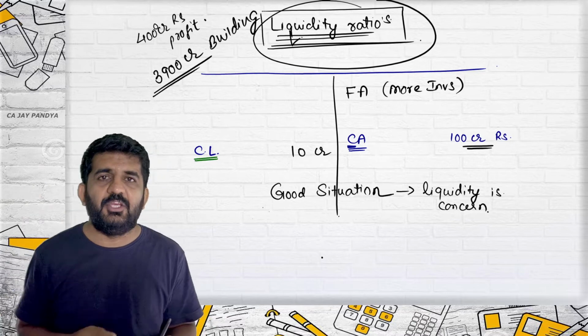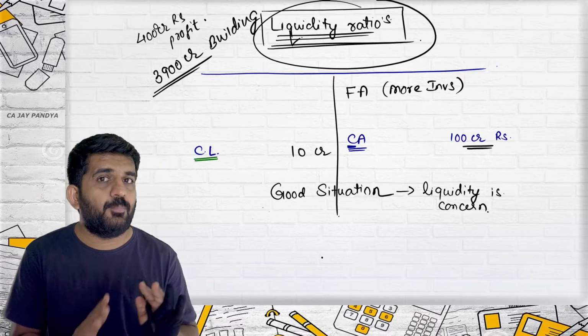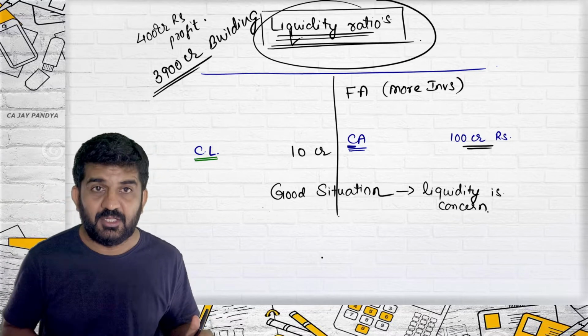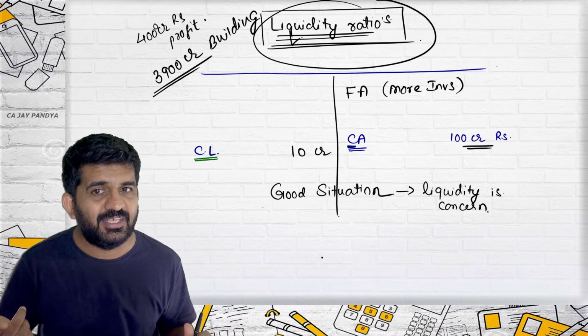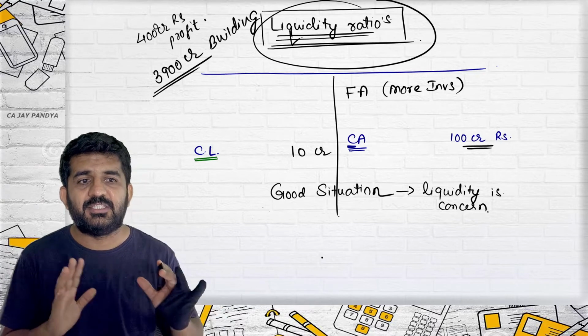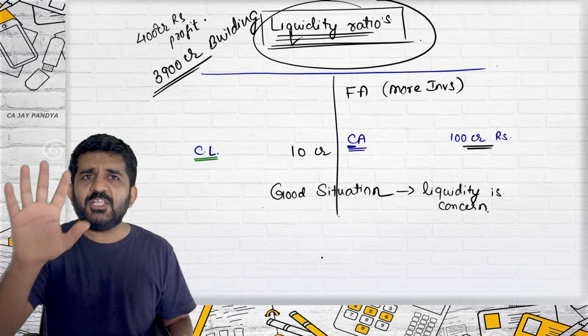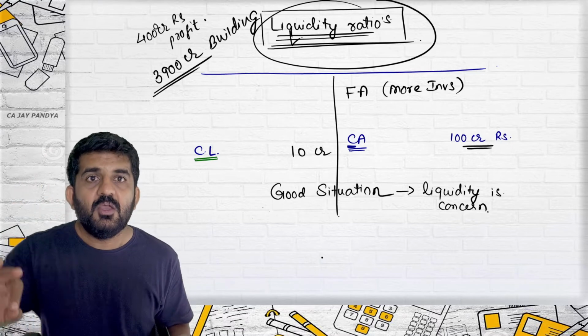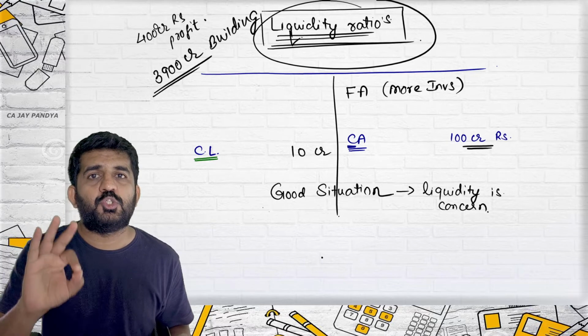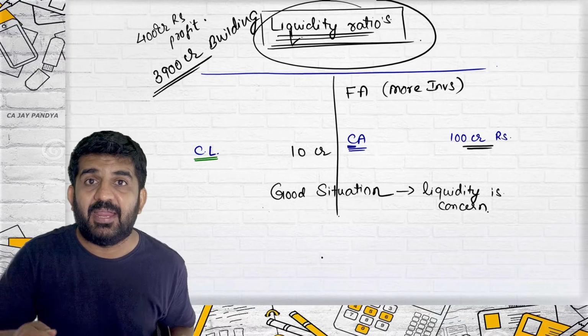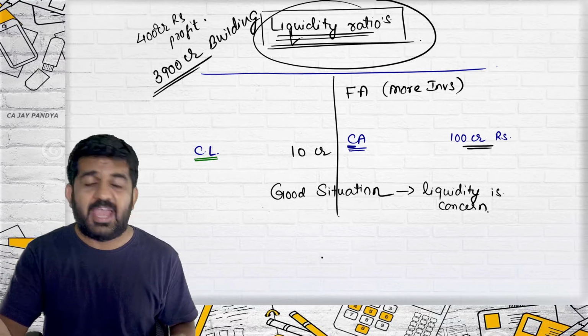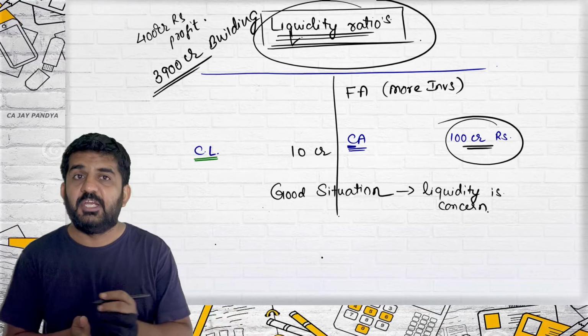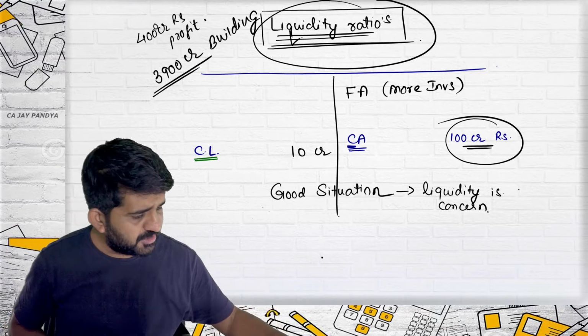I'll explain to you, and then we'll go to a very important topic of financial ratio analysis, which is normally asked in theory, but if you understand this concept, this will be very good. As far as liquidity is concerned, there is no problem. Believe me. Why? Whenever your creditors will come to you for payment, you will always be ready with the cash because you are having too much liquidity. Liquidity position is extremely good.